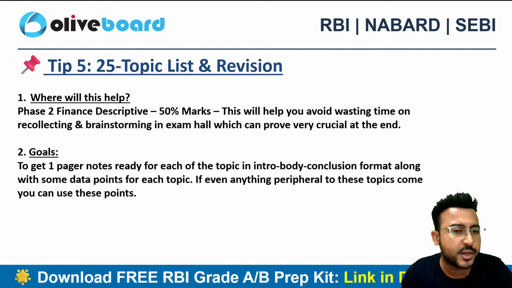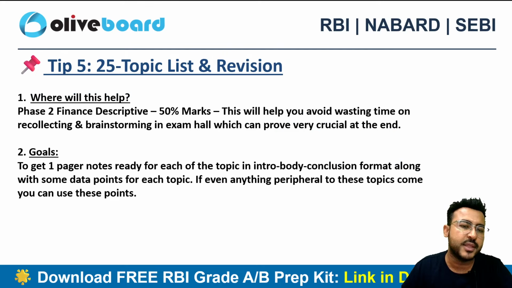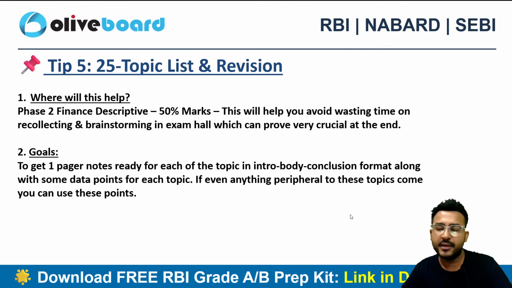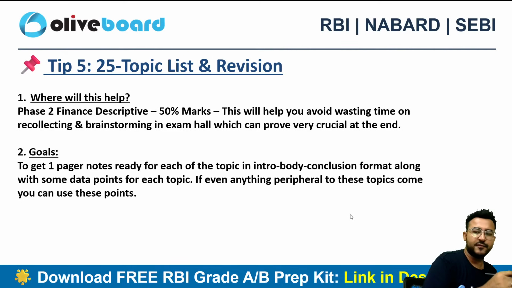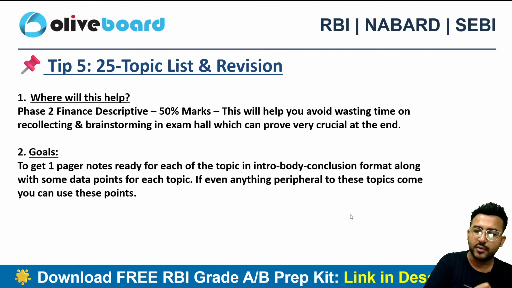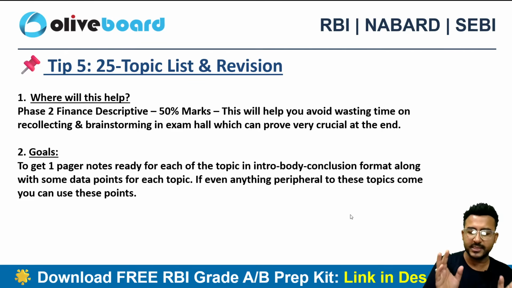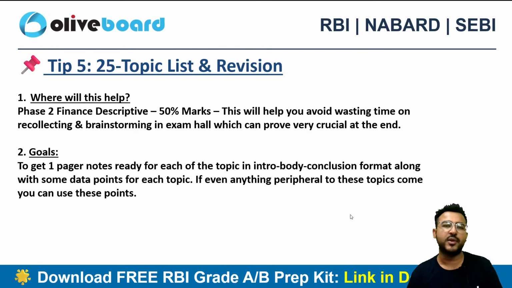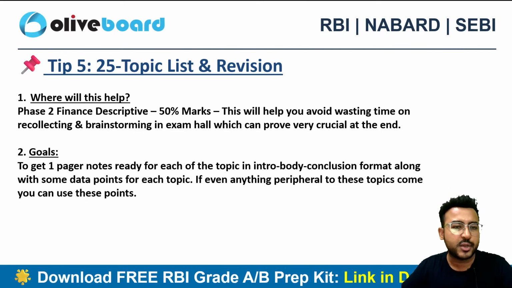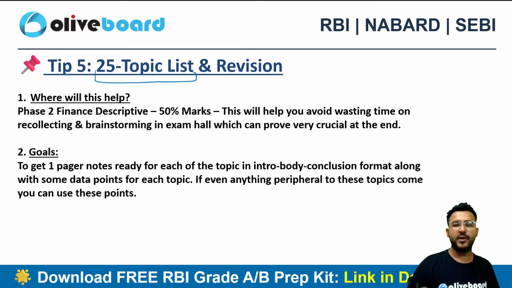Then prepare a 25 topic list and the revision plan for that, right? So what you need to do whenever you are reading anything related to finance, current affairs, related to RBI circular or any static information, try to write it in one-liners. Always try to write it in one-liners for the best advantage, so that you can easily revise the topic quickly, right? Make a 25 topic list for your descriptive answer writing. That can be very, very important for your examination.